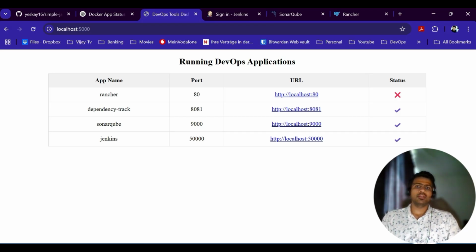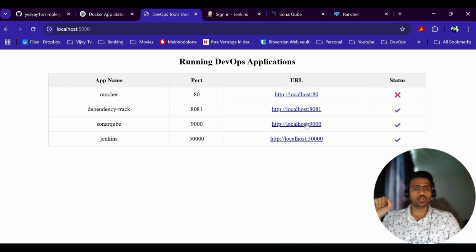We have the consolidated UI that will give me all of the running DevOps applications. And here you see the app names. I have Rancher, Dependency Track, SonarQube, Jenkins running on ports 80, 81, 9000, and 50000. This is the URL to access the application. And finally, as an additional touch, we also wanted a status symbol that will say whether the application is actually up and running or is it down.